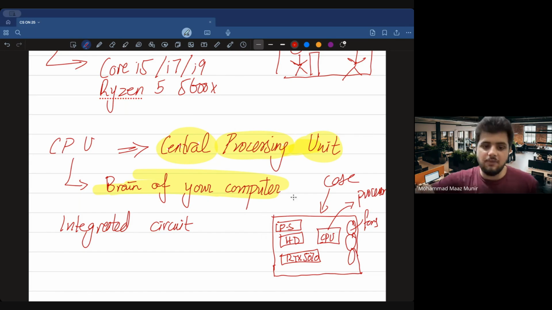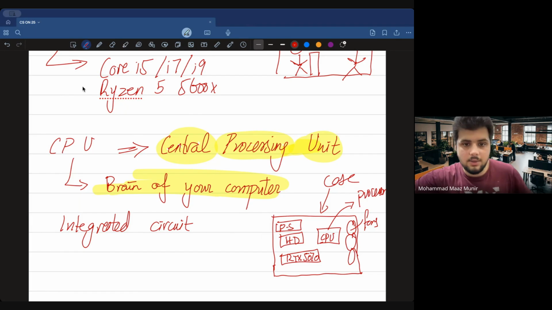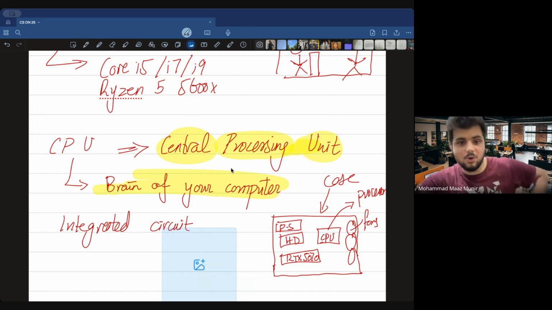So when you buy a Core i5, wait, let me just show you guys a picture of what a processor is. CPU. एक second. अब यहाँ पे मैं Core i7 लगा लेता हूँ. Let me get you guys what do I mean by this chip. यहाँ पे Core i7 chip. So this integrated circuit जिसको मैं बोलूँ ना, it is just this small. Yeah, this picture is fine. Let me take a screenshot. So this is from Daraz, by the way. Daraz पे बेच रहे हैं लोग. So अच्छी बात है. If anyone wants to buy it, so they can go check it out from there.